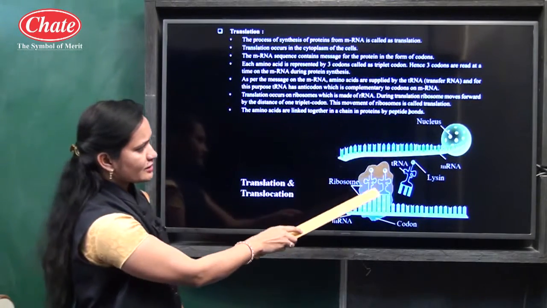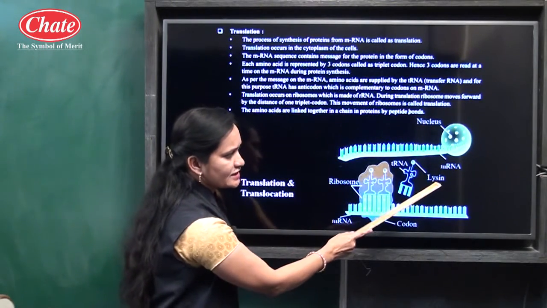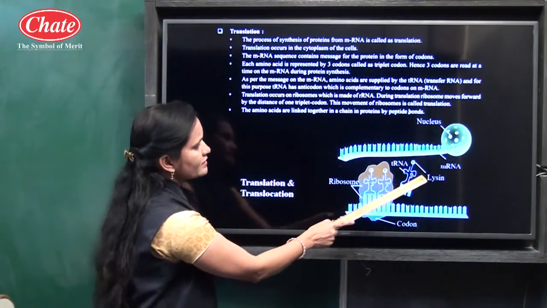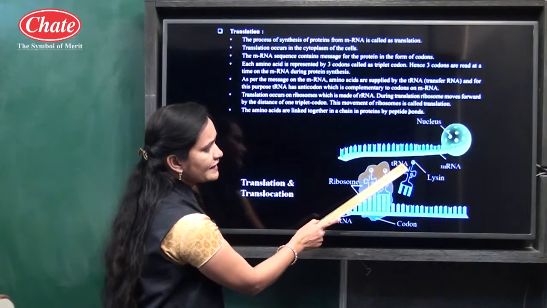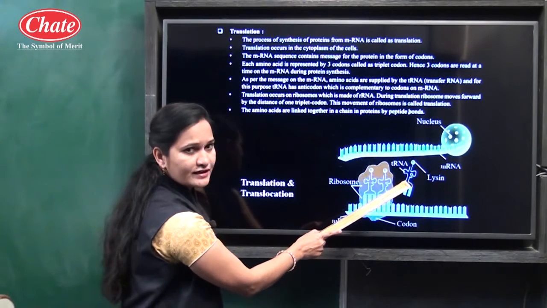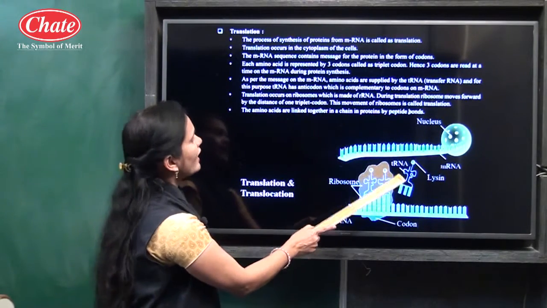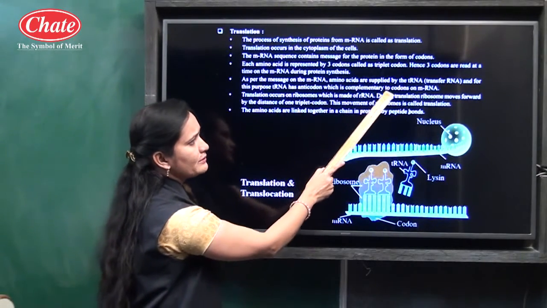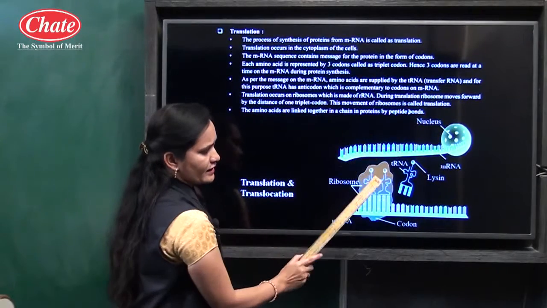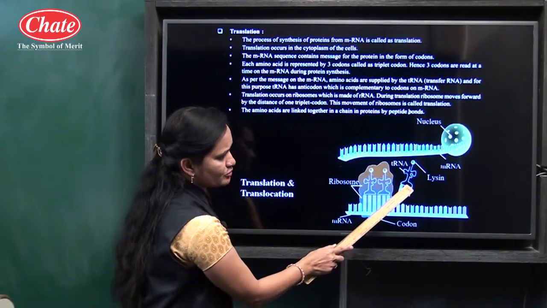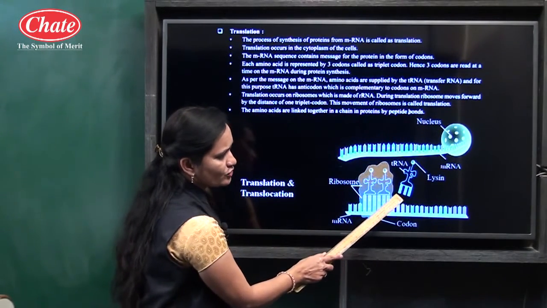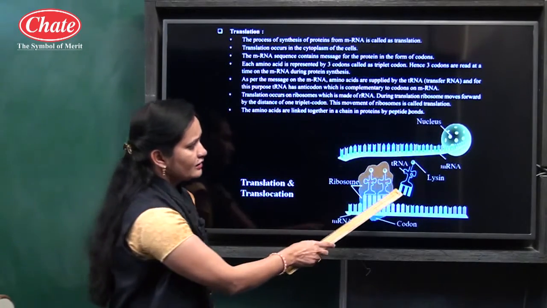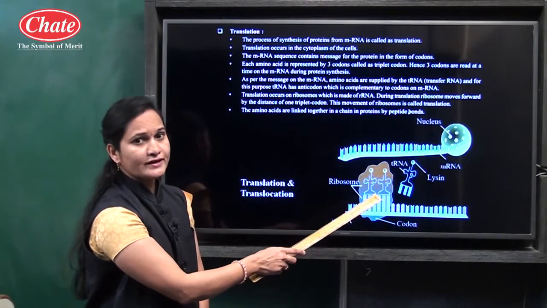Now observe this diagram carefully. Here amino acid means what? Lysine is known as the amino acid, and here as per the message on the mRNA, this amino acid is supplied by tRNA. tRNA means what? Transfer RNA. And for this purpose tRNA has an anticodon which is complementary to codons on mRNA. Now tRNA has an anticodon means, if you see the downside structure, a total of 3 nucleotides are there. It means one amino acid is equal to 3 nucleotides, and it is known as the triplet codon.